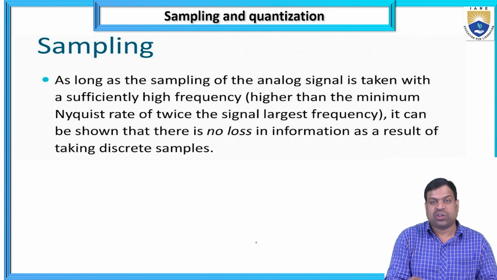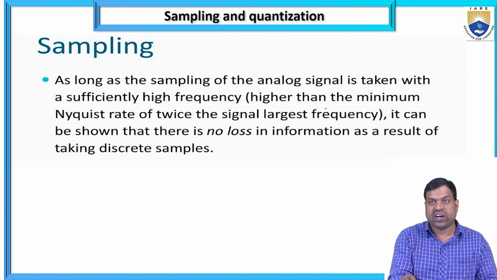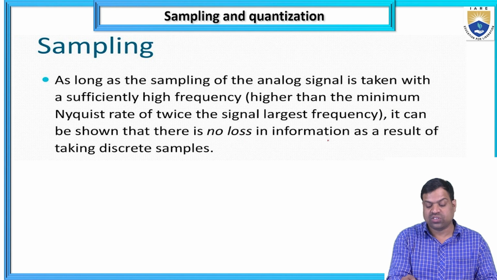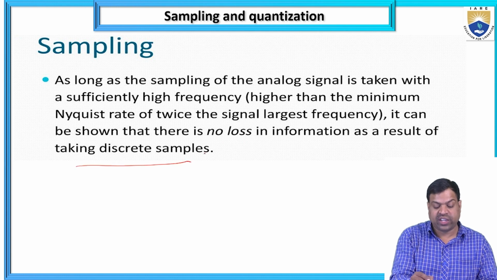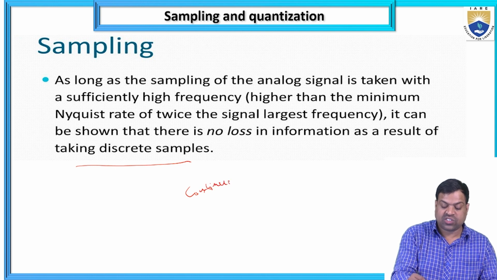Another point about sampling is that as long as the sampling of the analog signal is taken with a sufficiently high frequency, higher than the minimum Nyquist rate of twice the signal's highest frequency, it can be shown that there is no loss in information as a result of taking discrete samples. So, what is the continuous data?